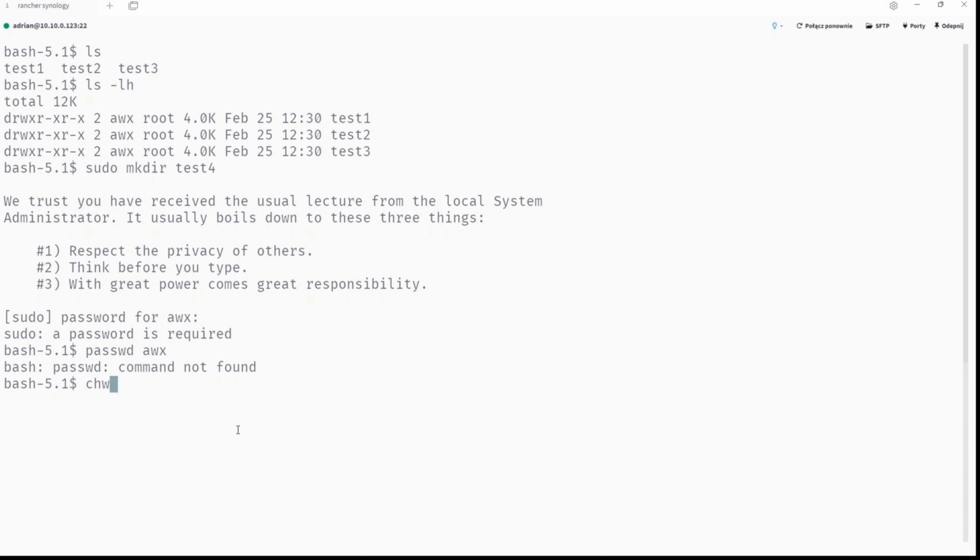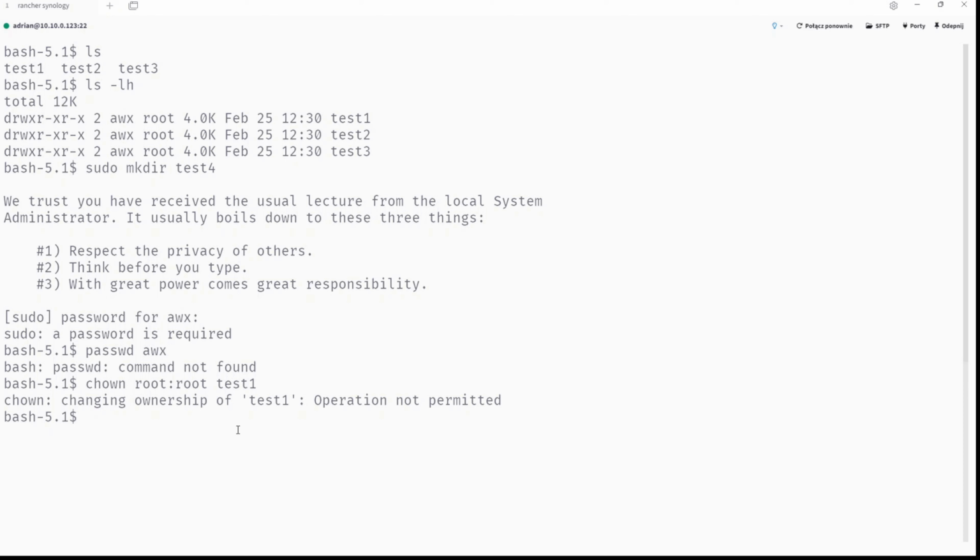But we can try chown. Let's do this, root, we can try to make it work. And of course, test1. Operation not permitted. Also a security reason and security problem. So if you are trying to use a workaround, you have a problem with permission.